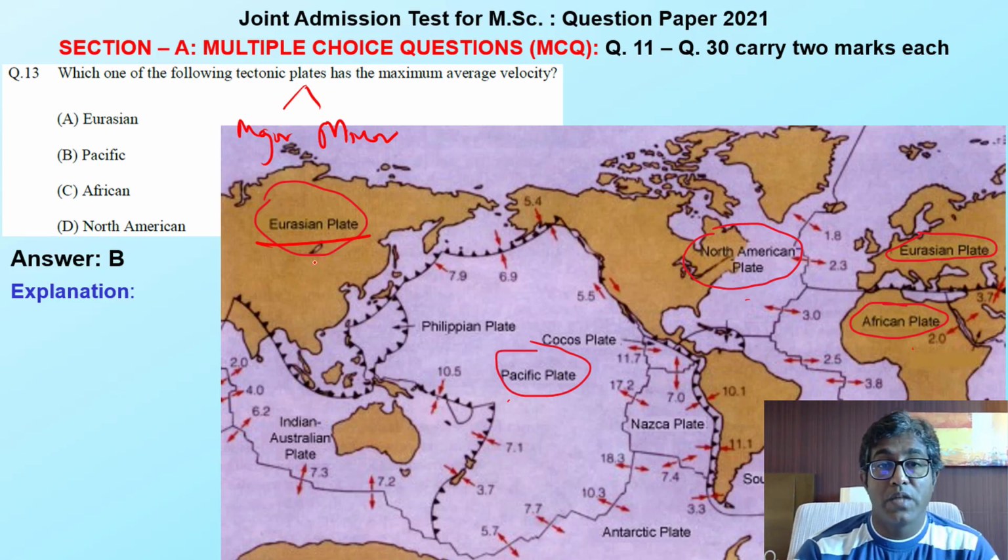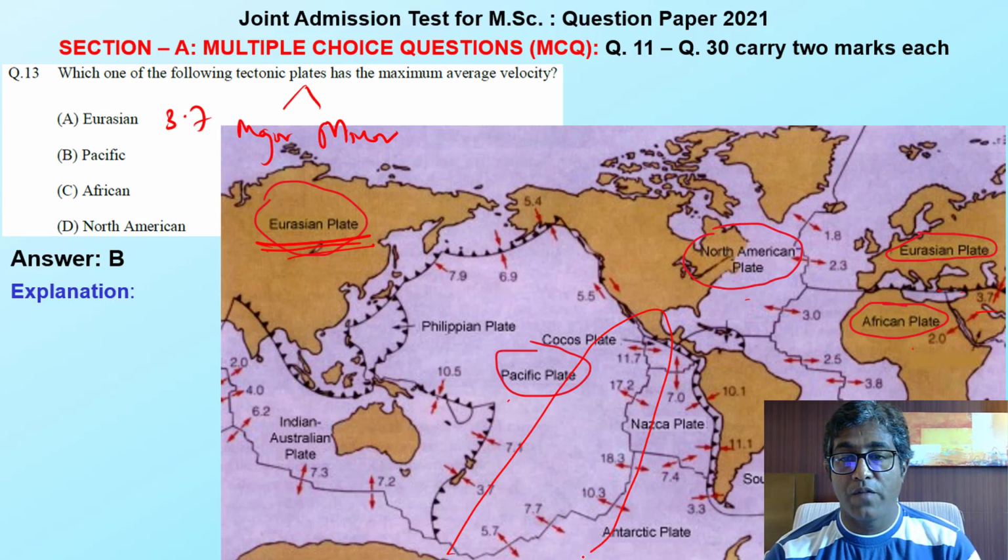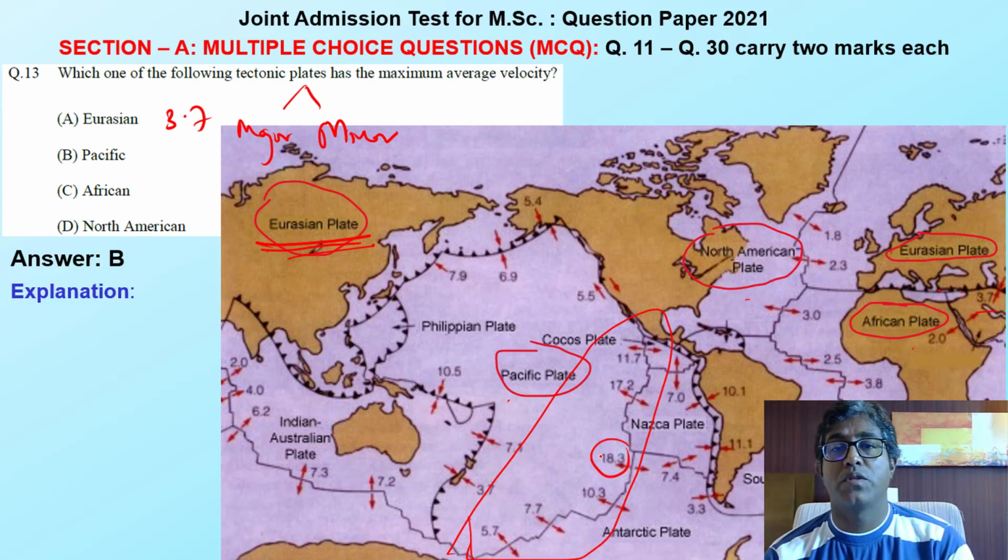Let's check the velocity of the Eurasian plate. The velocity is something like 3.7. I'm just writing the velocity here; I'm not going with the average or maximum average velocity, I'm going with the velocity given here. If you want to calculate the average, you can add the values and divide. You know better than that. I'm just going with the maximum velocity.